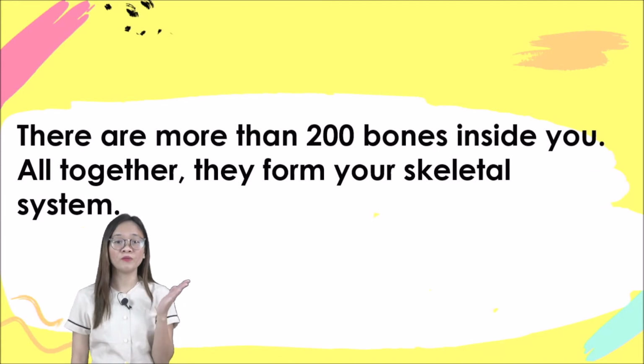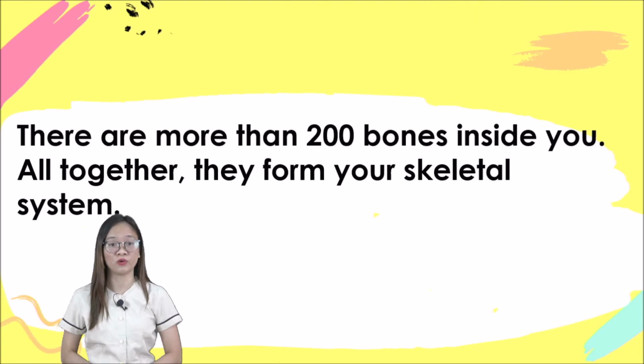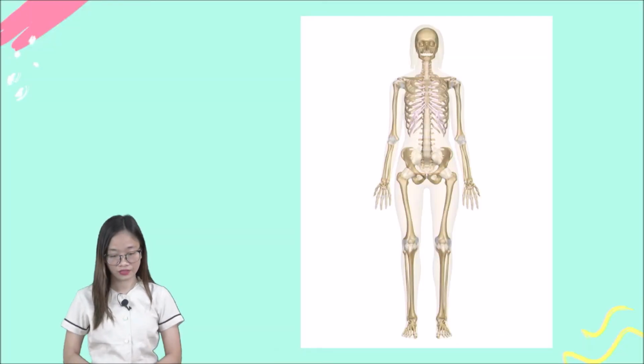There are more than 200 bones inside you altogether. They form your skeletal system. But class, the exact number of bones that we have is 206. Remember that. We have 206 bones in our body. So that is the skeletal system.